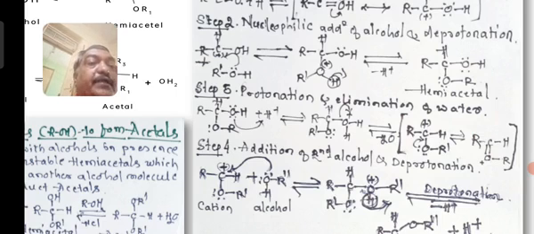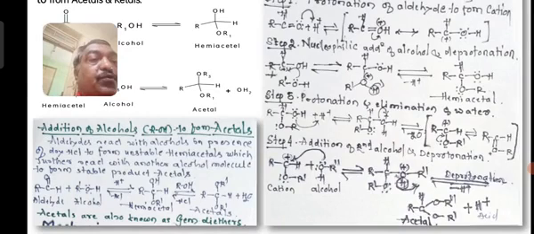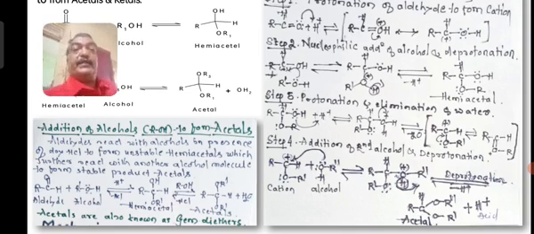That is deprotonation, and finally you get your acetal, RCH with OR dash and OR double dash. So your acetal formation is possible.